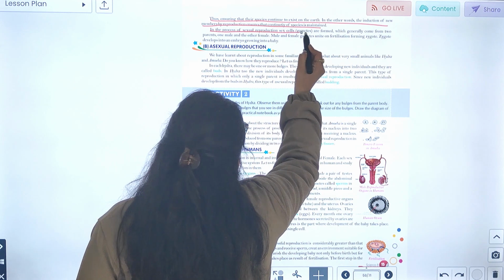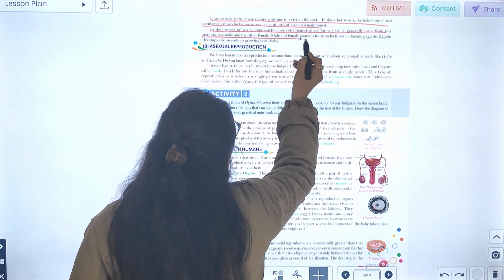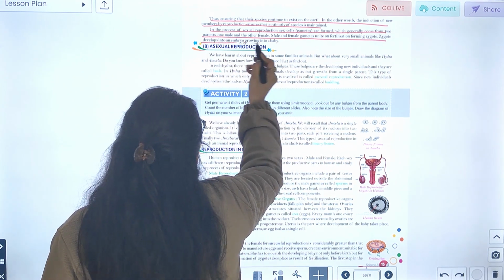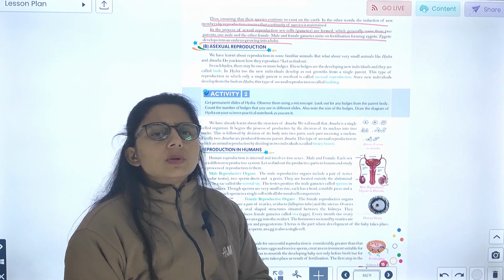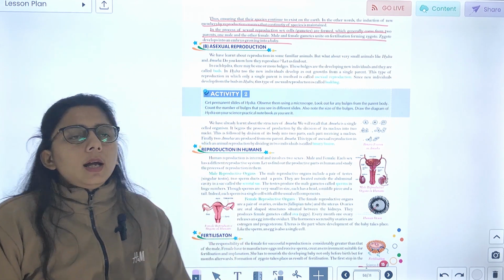In the process of sexual reproduction, sex cells are formed which generally come from two parents, one male and another female. Male and female gametes unite on fertilization forming a zygote. Zygote develops into an embryo. जो zygote है वो किसमें develop होता है? Embryo में, and then into an adult.